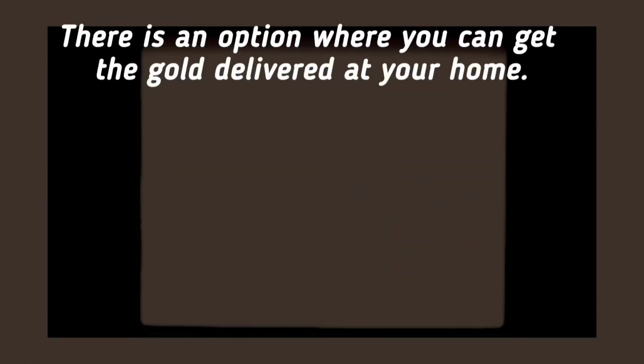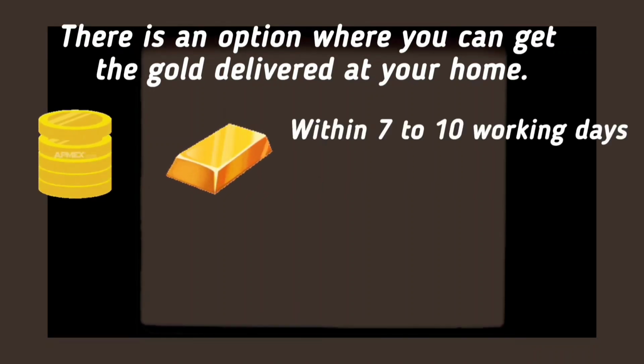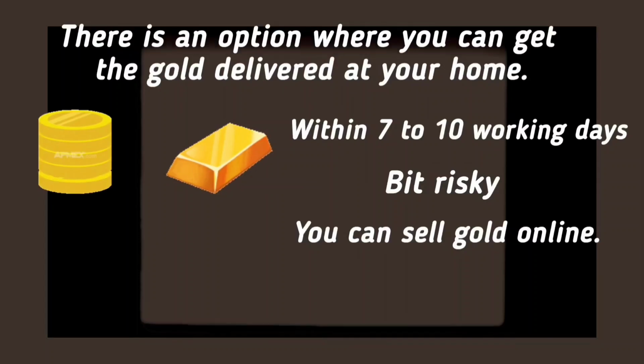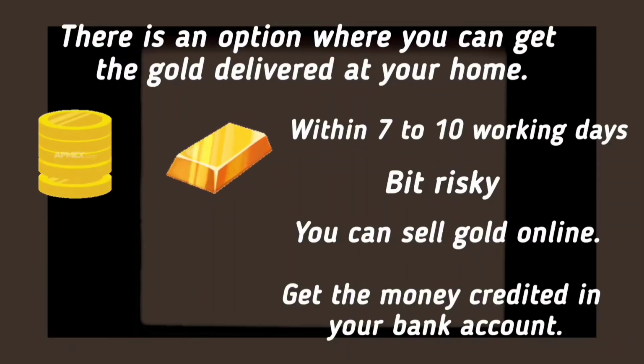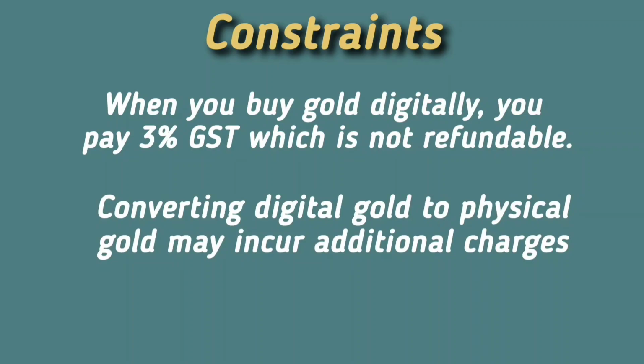There is an option where you can get the gold delivered at your home in the form of gold coin or gold bar within 7 to 10 working days from the delivery request date. I feel this is bit risky since you can sell the gold online itself and get the money credited to your bank account. Well, it has some constraints. When you buy gold digitally, you pay 3% GST on price purchase, which is non-refundable when you sell. Converting your digital gold to physical gold may involve additional charges, so it is better to sell online.